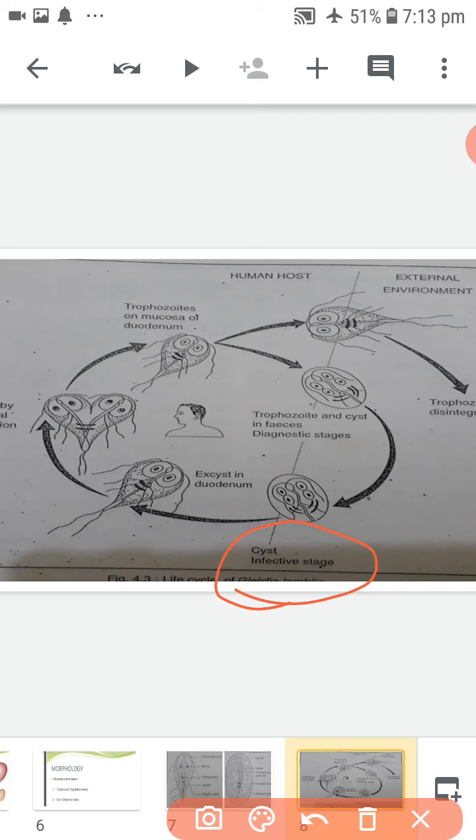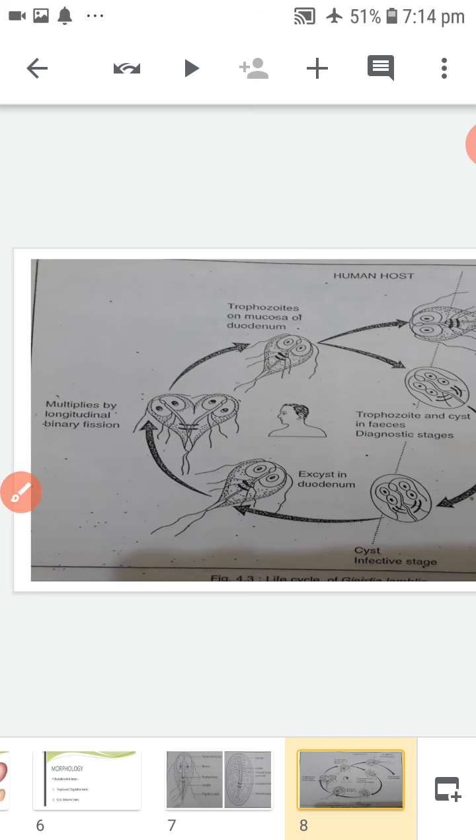Infection occurs by ingestion of the cyst via contaminated food and water. Within 30 minutes of ingestion, the cyst hatches out into two trophozoites. They multiply.